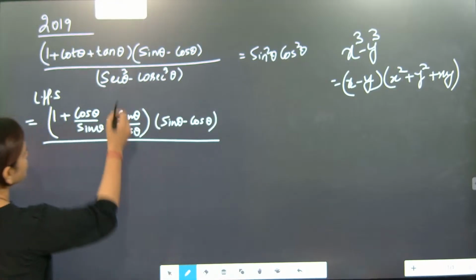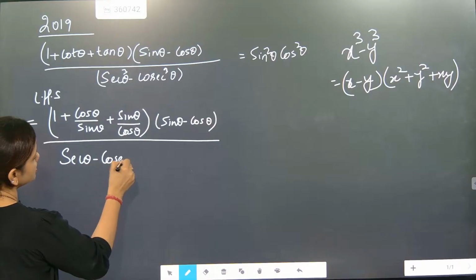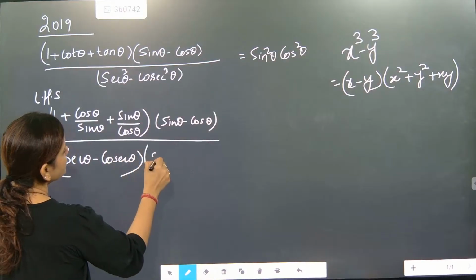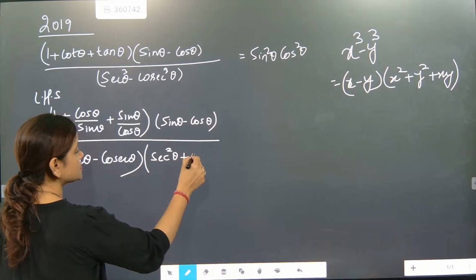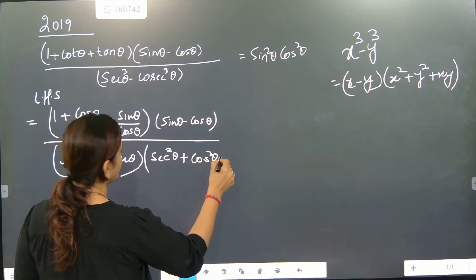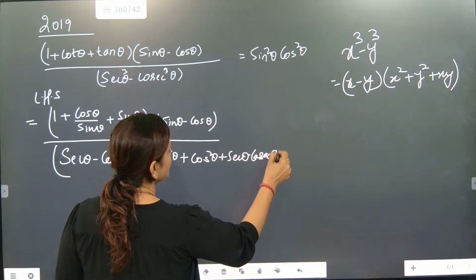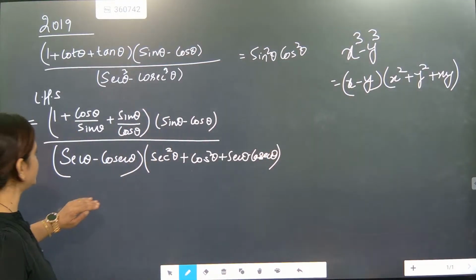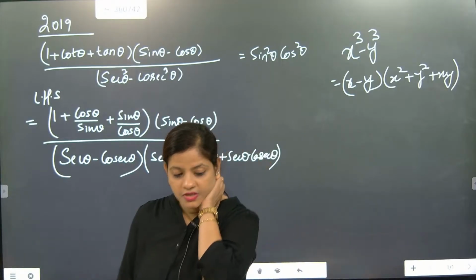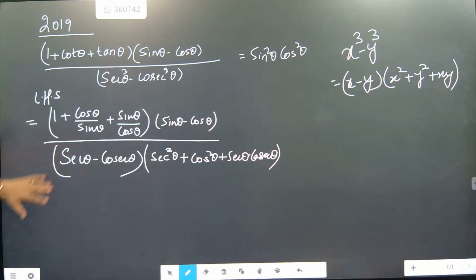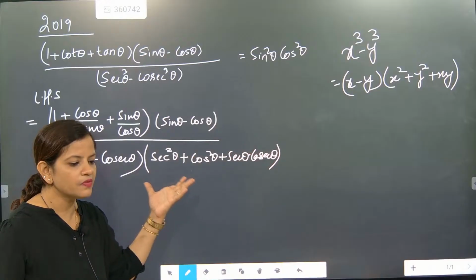Now look at it. It will become secant theta minus cosecant theta. Now here it will become secant square theta plus cosecant square theta plus secant theta into cosecant theta. The pain is only for one section, and we will be able to take it out. Just understand. See, this was the biggest problem. Till here now we did it.